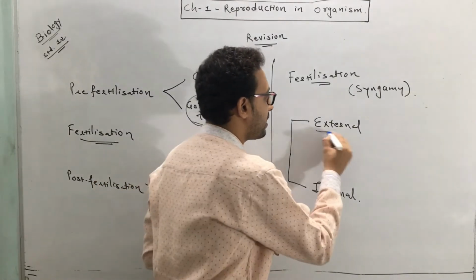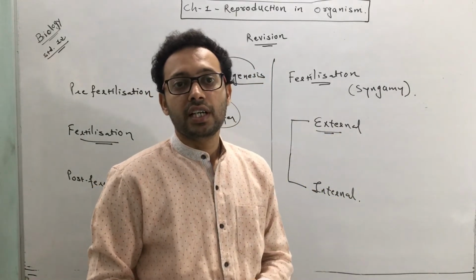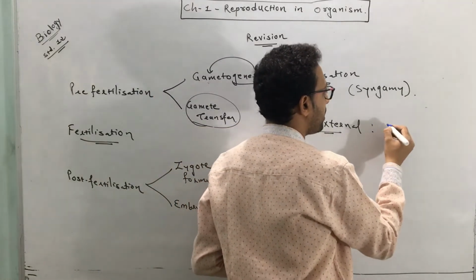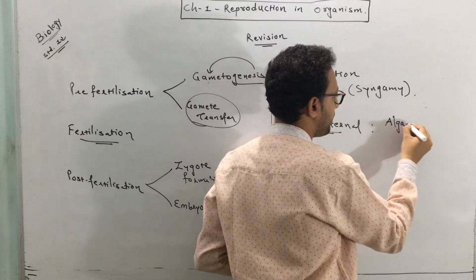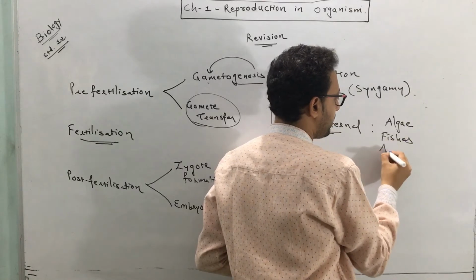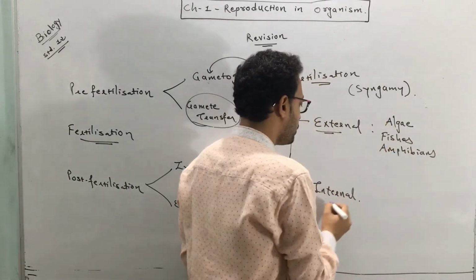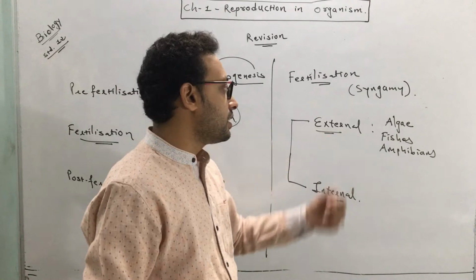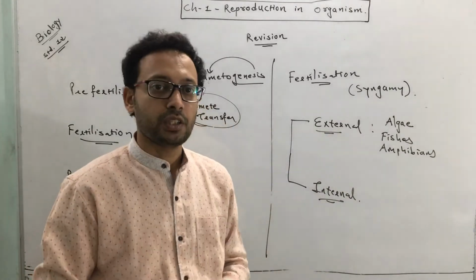If the fertilization occurs outside the body, then it is called external fertilization, which is usually reported in aquatic organisms. For example, it is reported in algae, fishes, and amphibians. So usually those animals living in water, aquatic animals, show external fertilization, where the fertilization occurs outside the body.